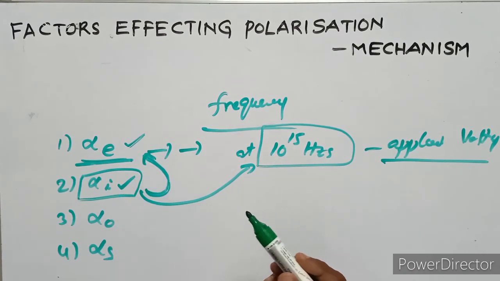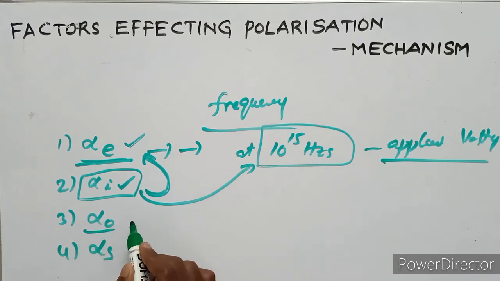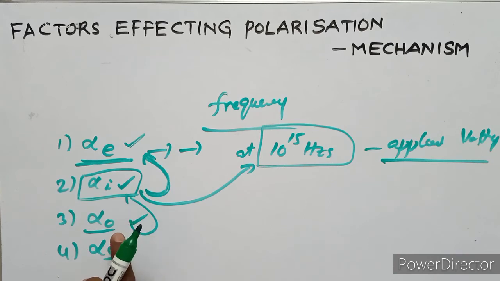Ions are heavier than the electronic cloud, due to this the frequency of applied voltage response is slower. Next, the third one is the orientational polarization, slower than ionic polarization. This polarization occurs with relaxation time.